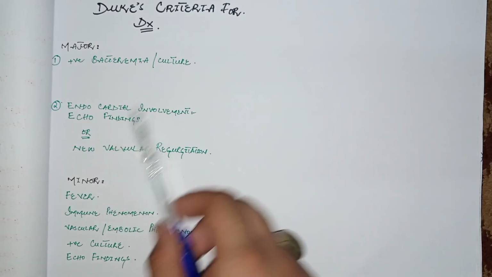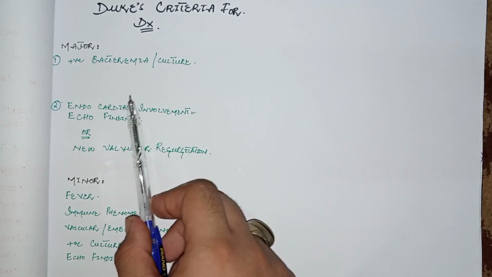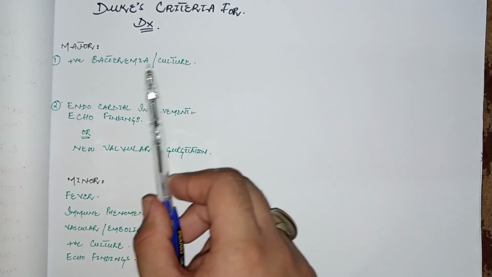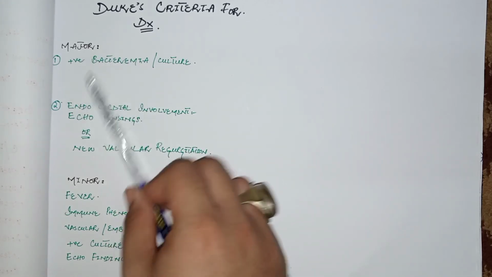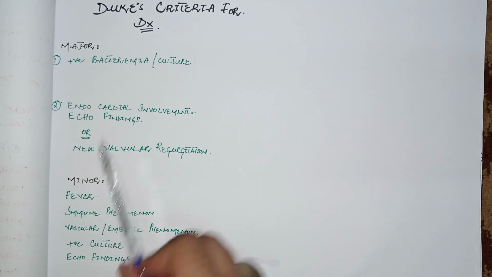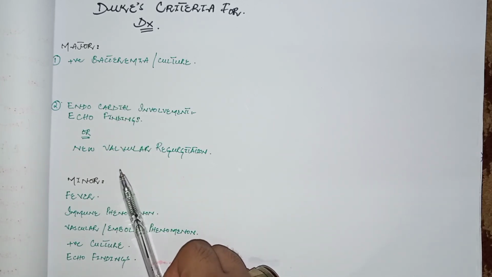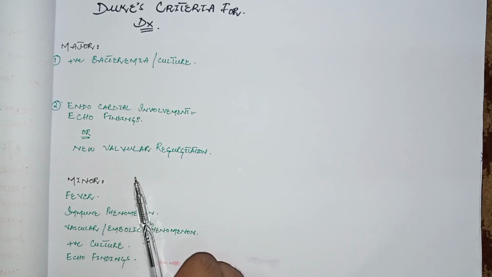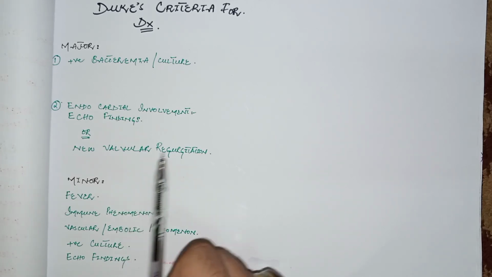So if the patient has two major criteria positive, then it is confirmatory for infective endocarditis. But another criterion is one major criterion along with three minor criteria, and the other criterion is no major criteria but all five minor criteria positive, then the patient has infective endocarditis.